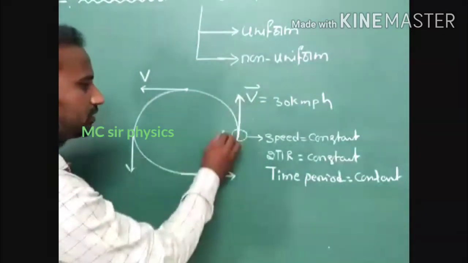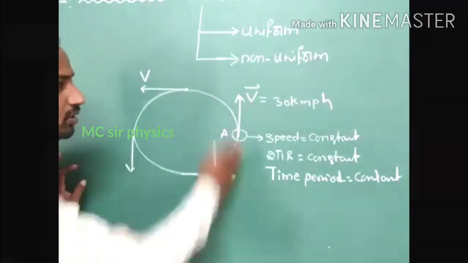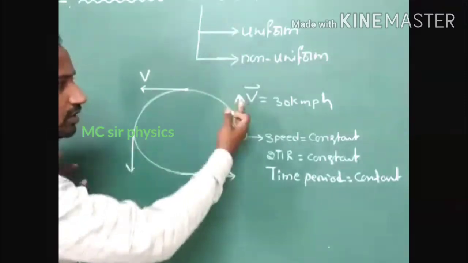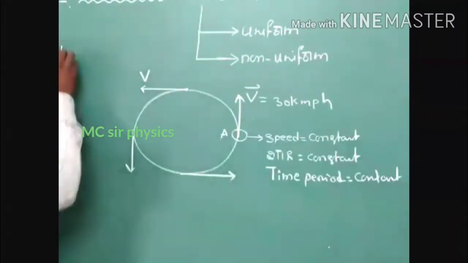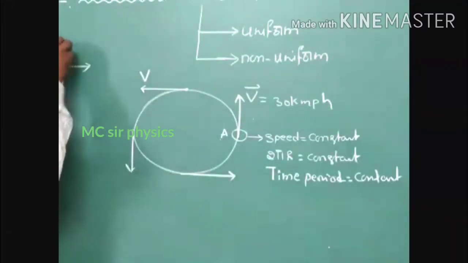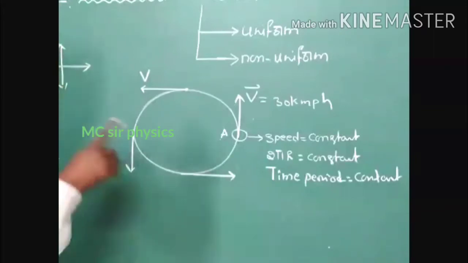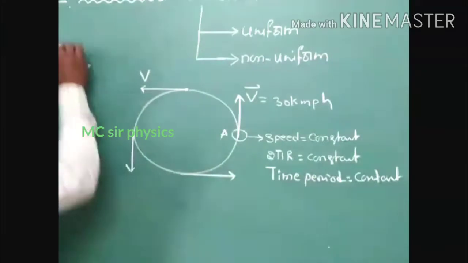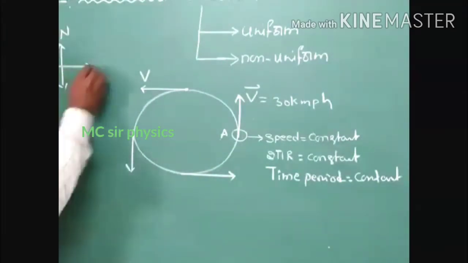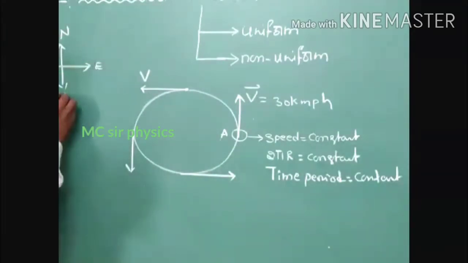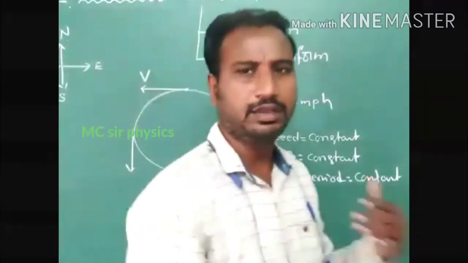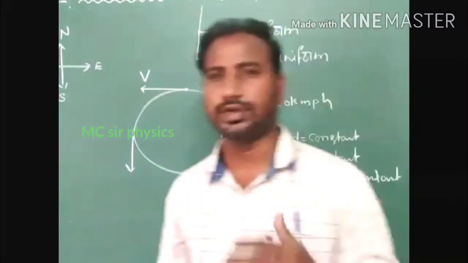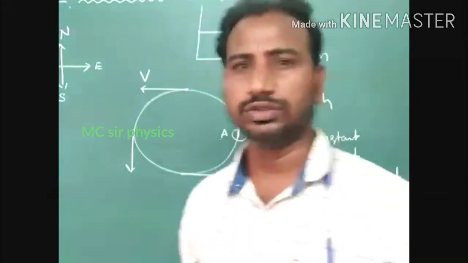So in that first condition, at point A, we have to observe upward. So we have to consider this direction with the help of NEWS. NEWS is required to explain this circular motion on a plane surface. So here: north, another one east, next one south, next west. To explain any motion of a body on a plane surface, we require NEWS.